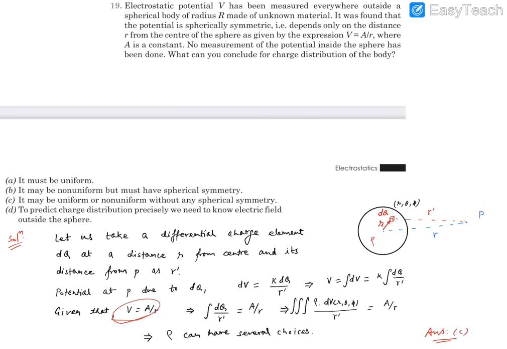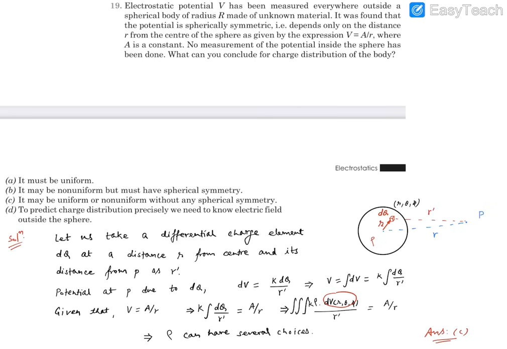Now we are given that this entire potential came out to be A by r. So this integration, along with the k, is going to be dependent on small r only, that's what it says. Now if we replace dq, it can be written as the density of charge times the volume of this element.